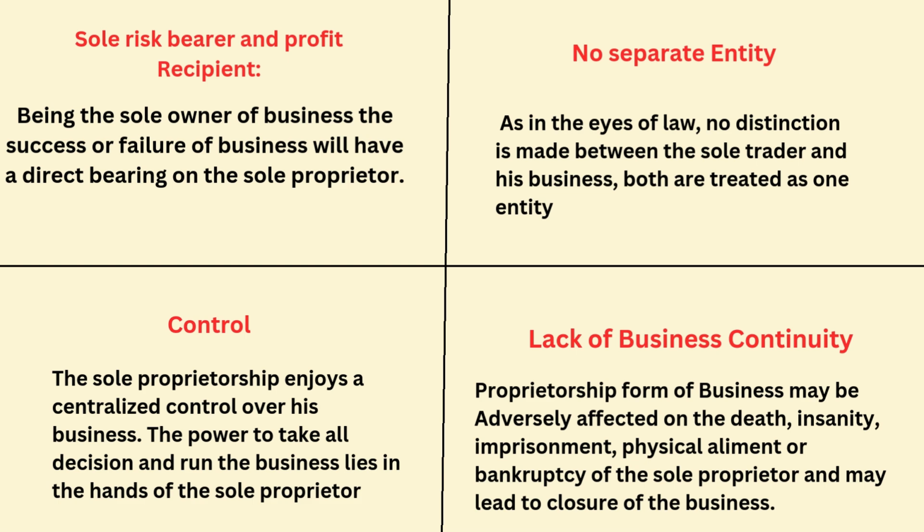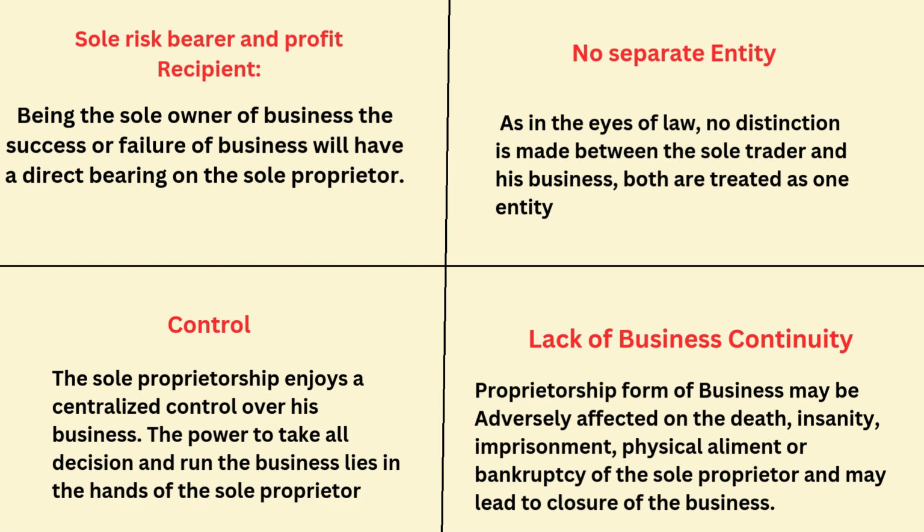The sole proprietor enjoys centralized control over his business. Yes, you are the one person, the individual, running the business. You are not running with your partners or friends, right? So you have all control. If you want to buy more products for your supermarket, you can buy. If you want to appoint more staff, you can appoint.